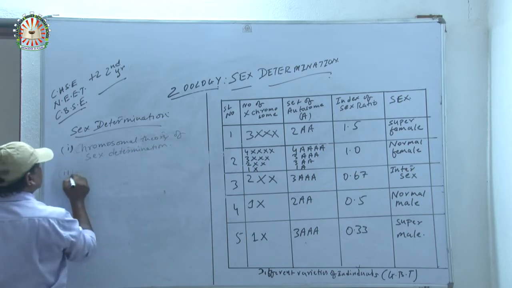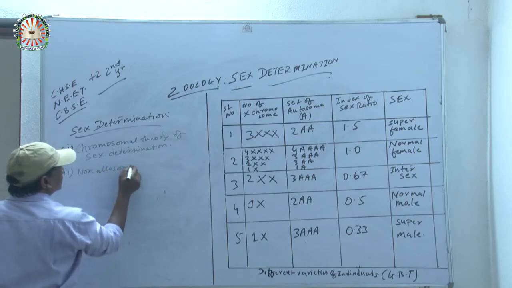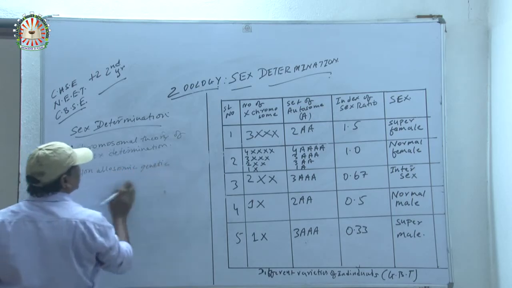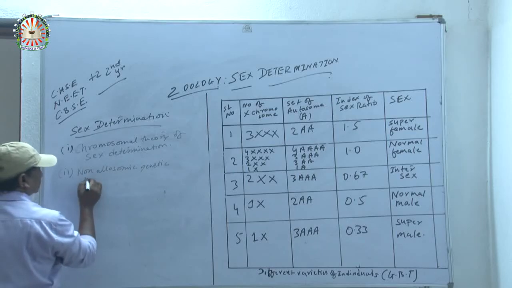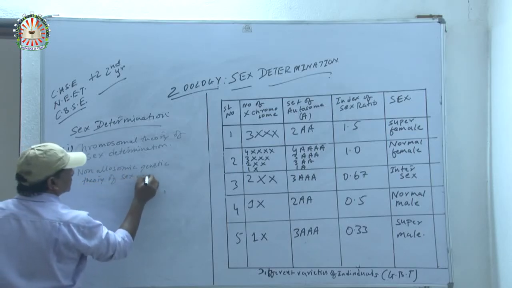Number 2, non-allosomic genetic theory of sex determination.